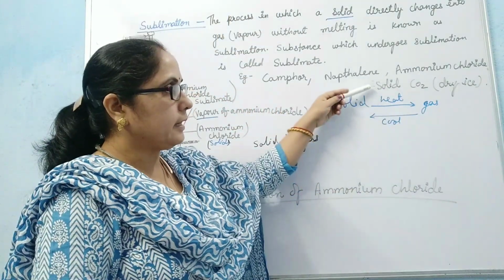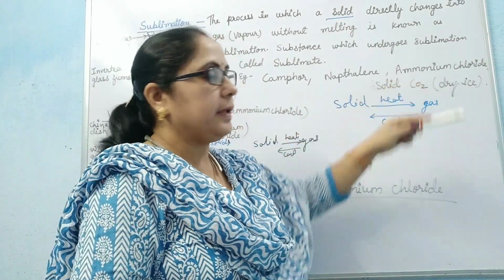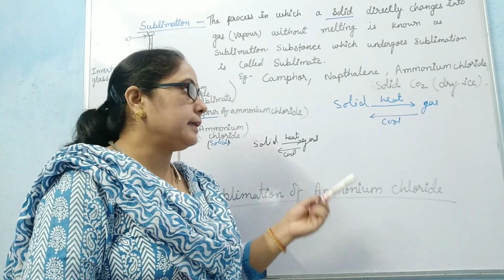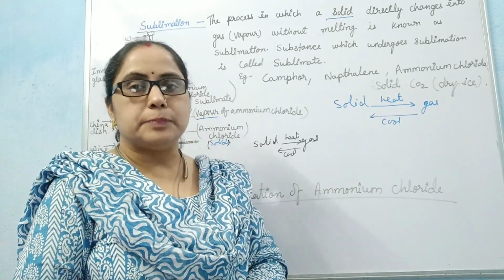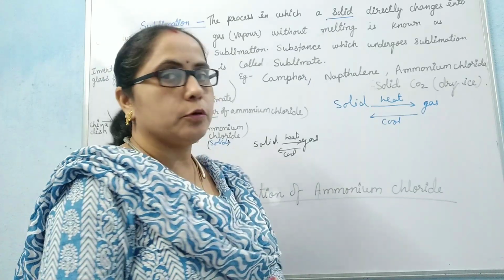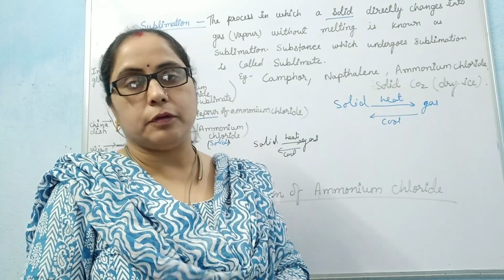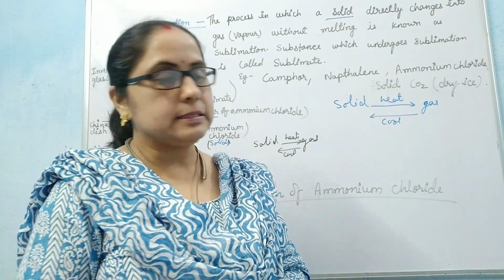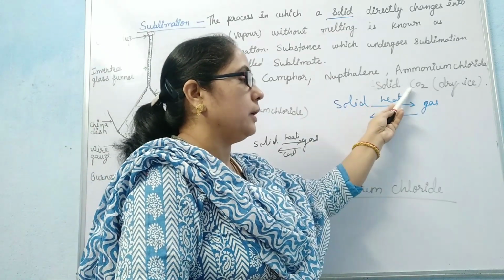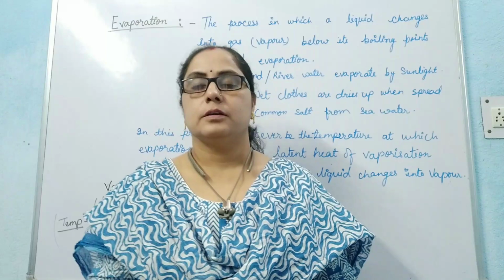Similarly, solid carbon dioxide, which is called dry ice, plays an important role on the stage. It creates a special effect on the stage. On heating, it produces vapor or gases that look like fumes. Thus, this also directly changes from solid to gas, hence it is a sublimate.